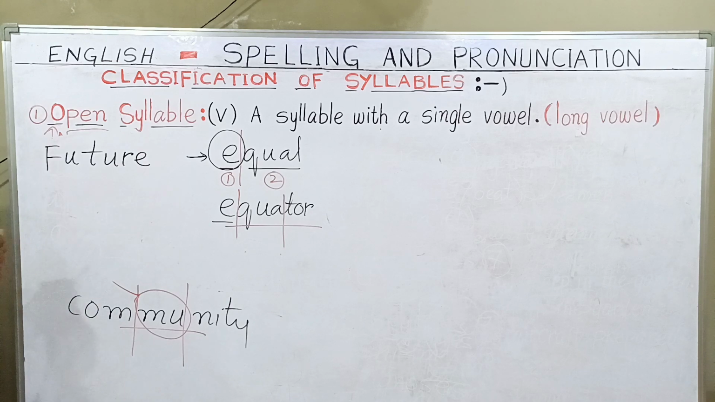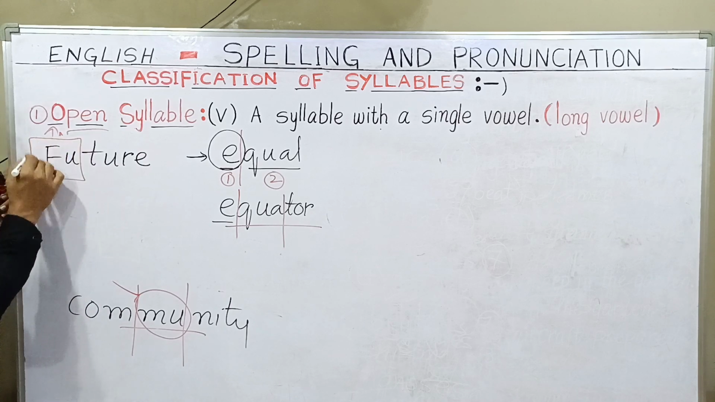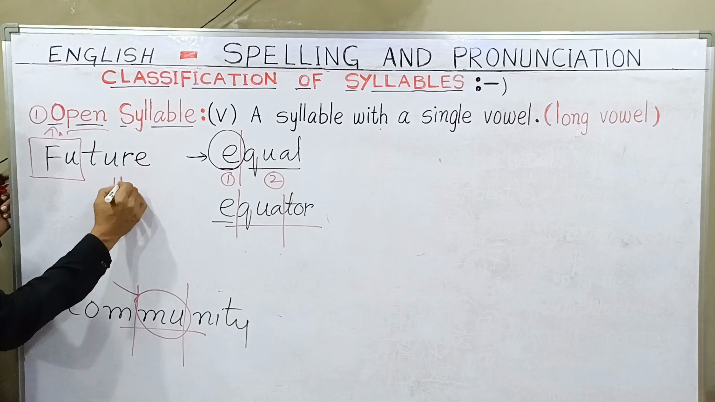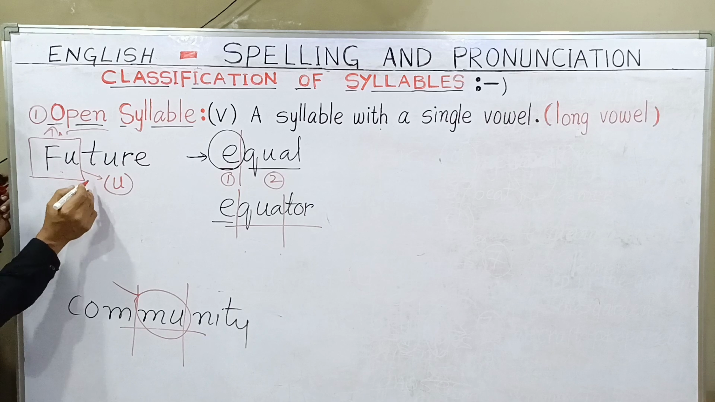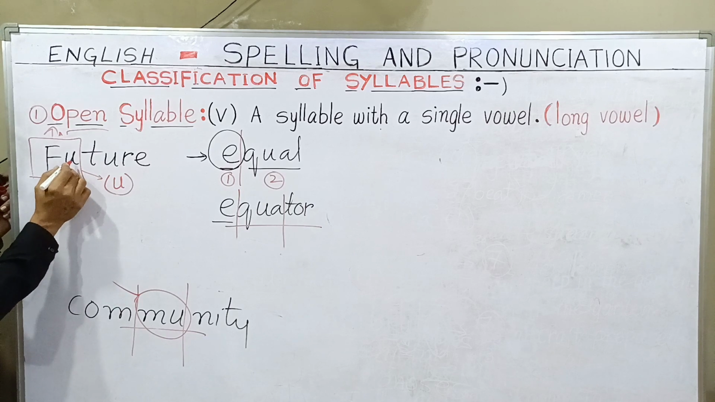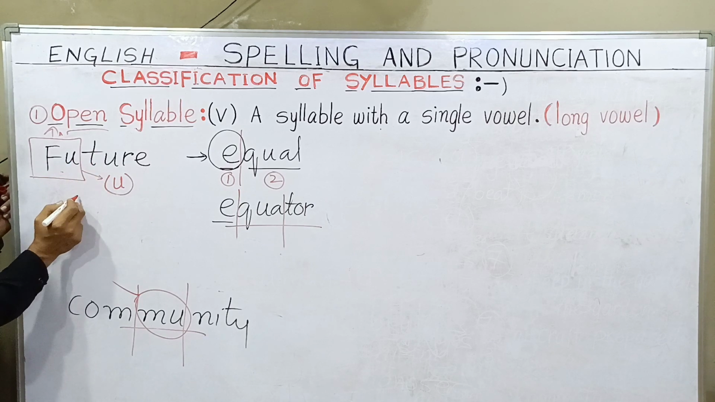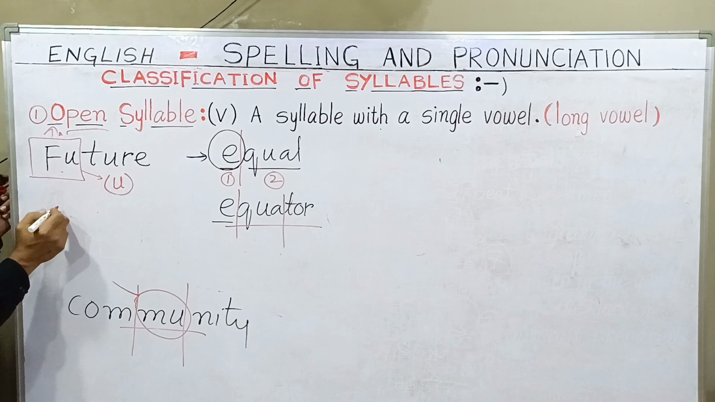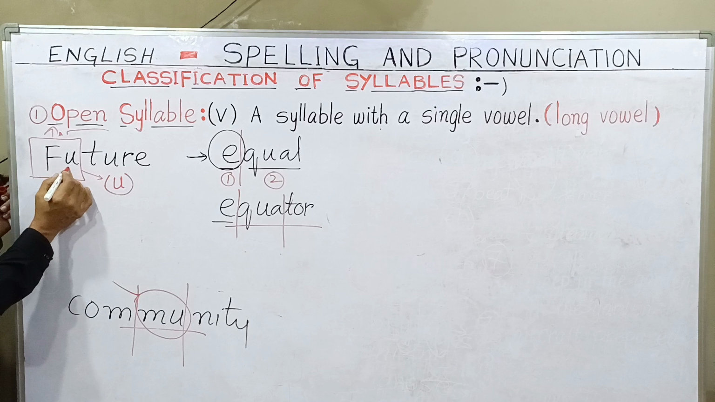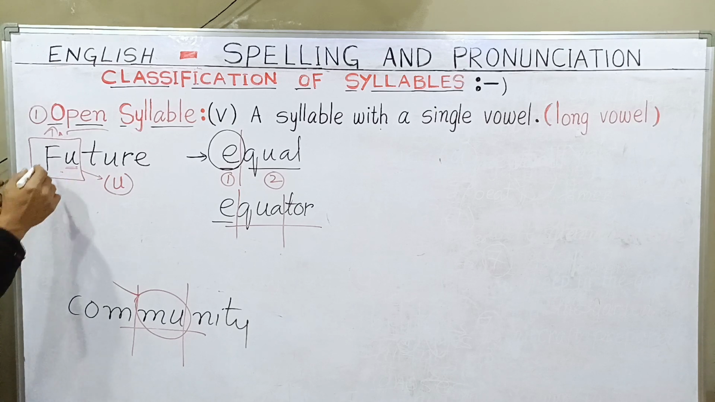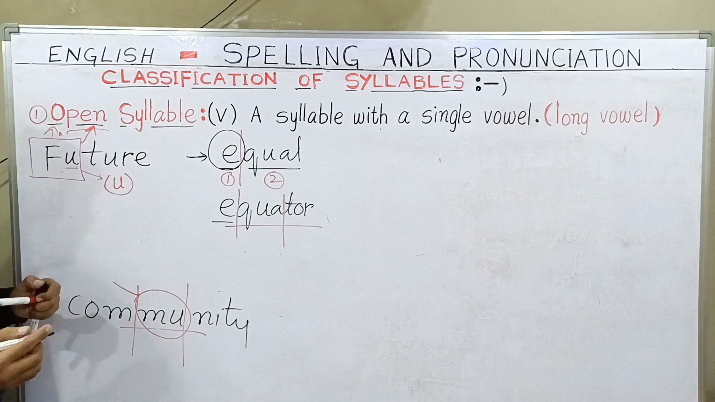You can understand and notice a long U sound. This syllable is giving a long U sound. First thing. Second thing, it does not require any consonant to complete its beat. Okay, and it is ending in long U. That is the reason it is an open syllable. So I can give you many examples.